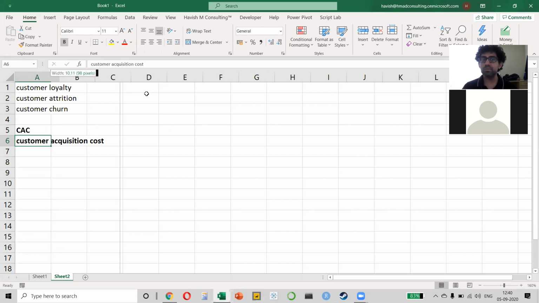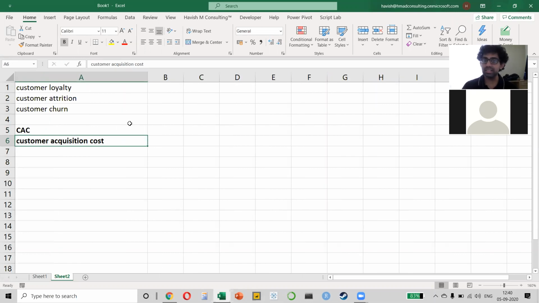Basically, the customer acquisition cost is the amount of money that is required to acquire a customer. For example, let's say Spotify says that we want to reach out to 10 million users in the country. How do they do that? Of course, they will have to spend some money on digital marketing, on some promotional offers, on some advertising. That is what is referred to as a customer acquisition cost. And obviously, if your customer loyalty is low, then your CAC goes up, because every few months there will be a churn. Some customers will leave and new customers will come in.